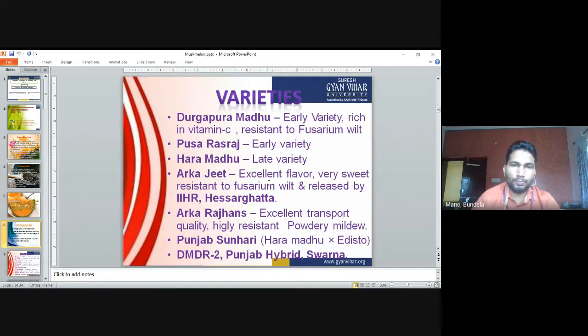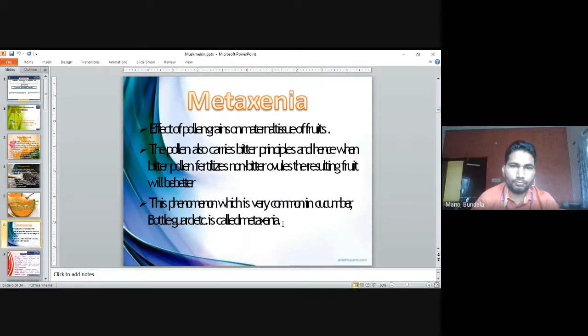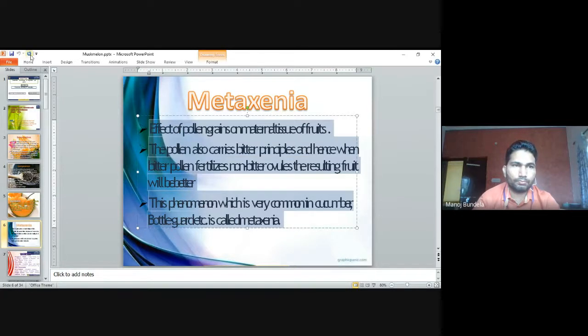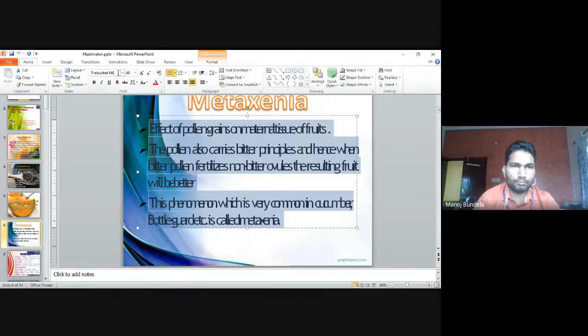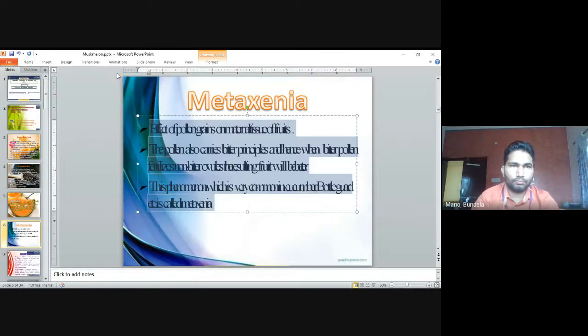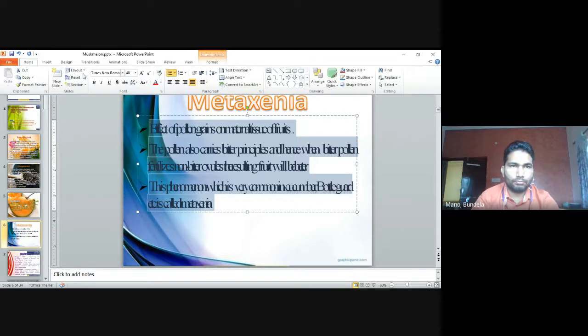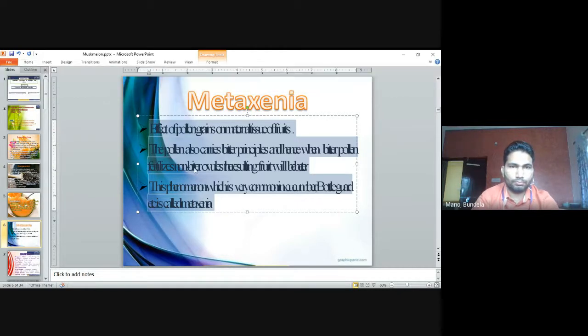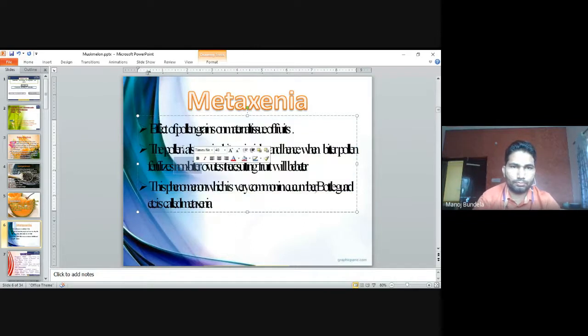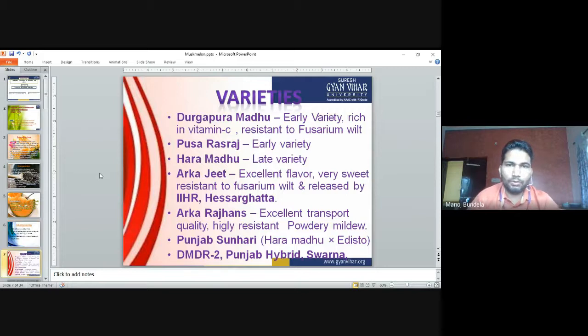Varieties. Durgapur Madhu, the early variety rich in vitamin A, resistant to fusarium wilt.